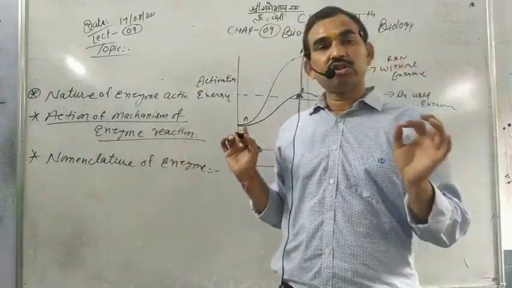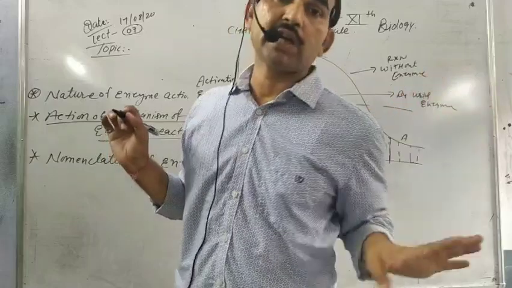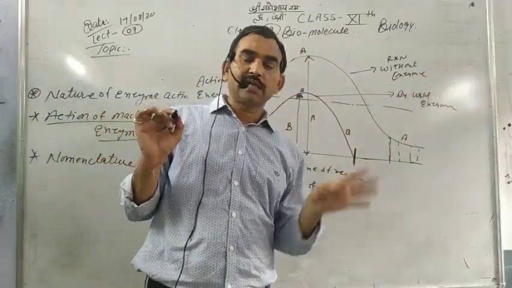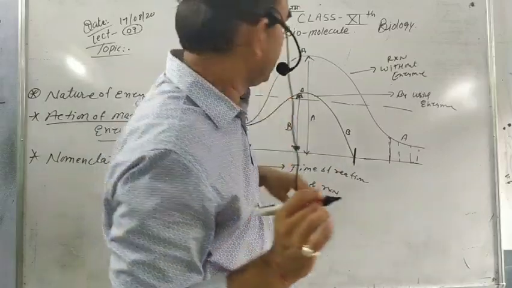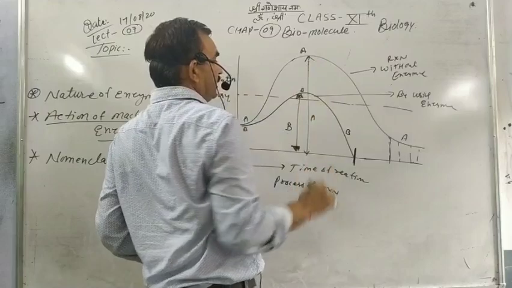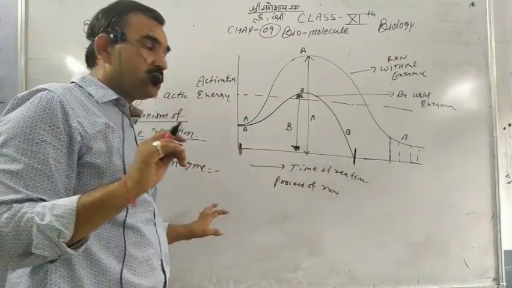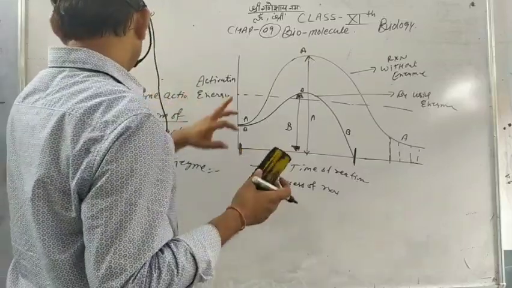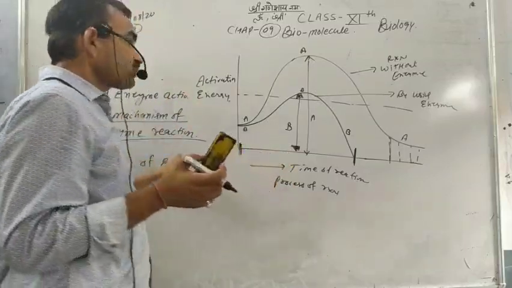The energy which is used to start the reaction, the small energy to start the reaction, is called activation energy. So we get lower activation energy in the enzyme reaction. Enzyme substrate reactions, so this is the nature of the enzyme action.